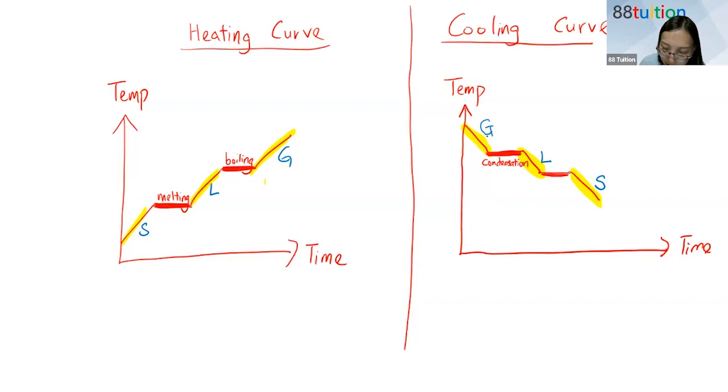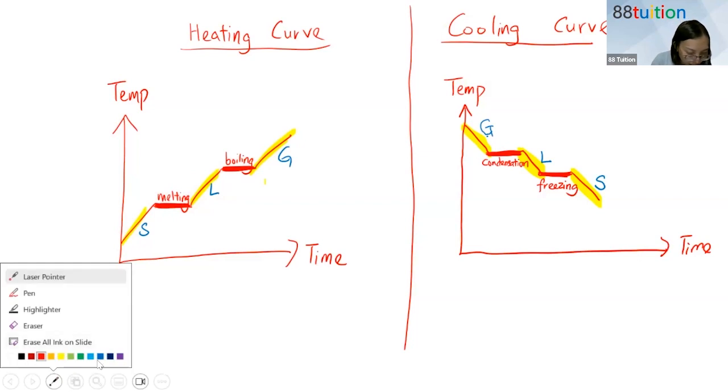And then the other horizontal line, everybody type in the chat, what is this horizontal line? What physical process is this? Well done, Andrea. Well done, Harvard. All right, so it's freezing. So in the exam, you may be given just one part of it. You may be given slope, horizontal, slope from liquid to gas, or you may be given solid to liquid, or you may be given both. And do take note of the state.